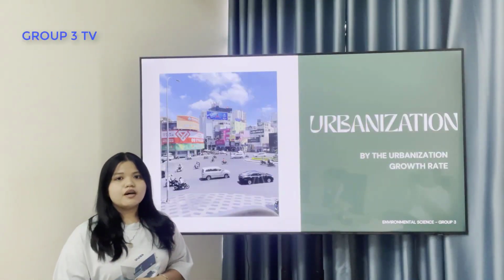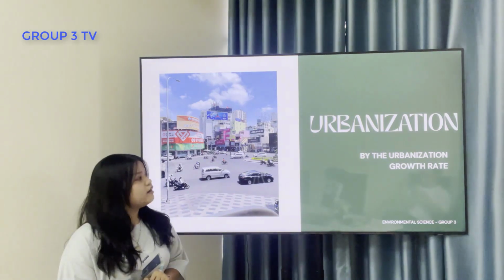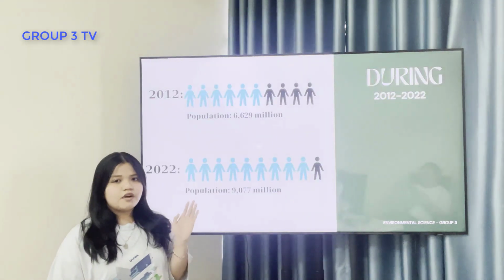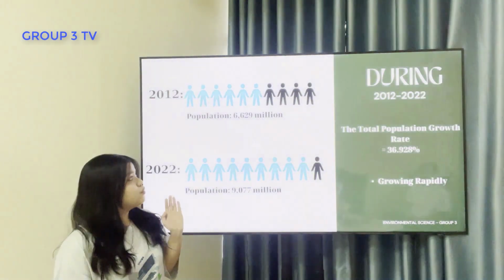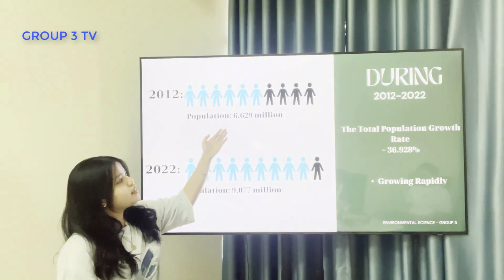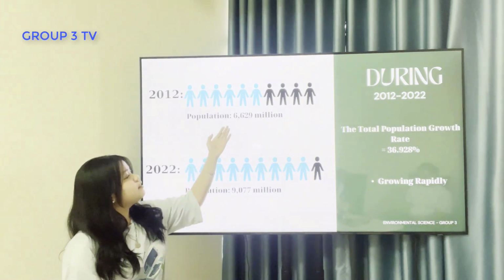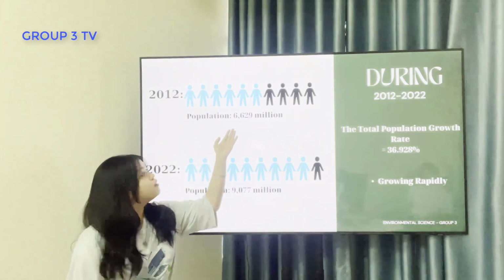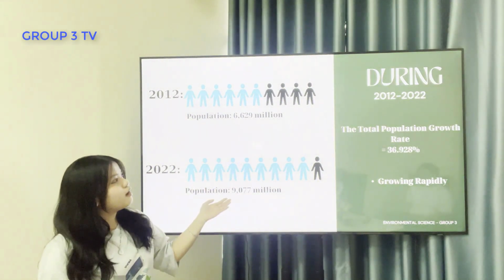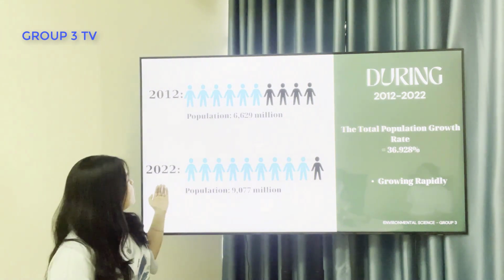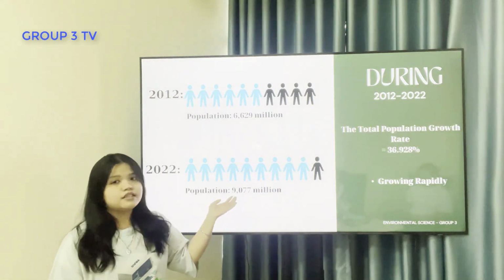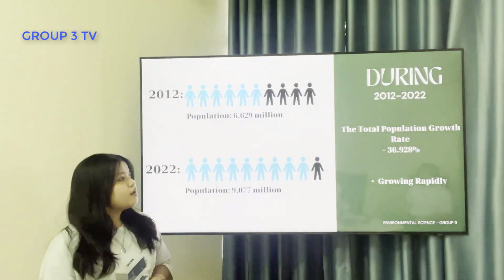Now we consider the urbanization in Ho Chi Minh City. In the first period from 2010 to 2022, the population in Ho Chi Minh City in 2010 is 6,600 to 29 million, and the population in Ho Chi Minh City in 2022 is 9,077 million people.